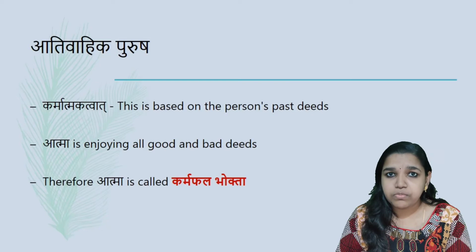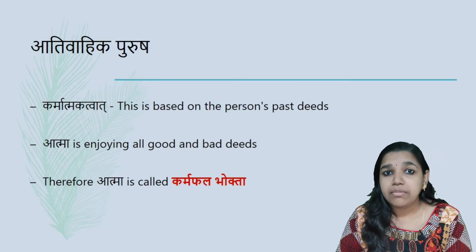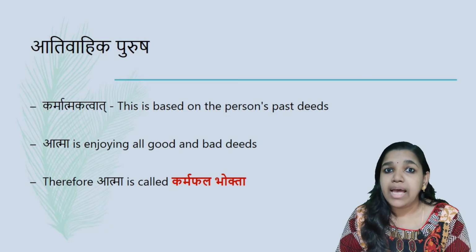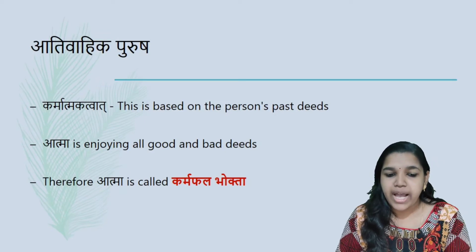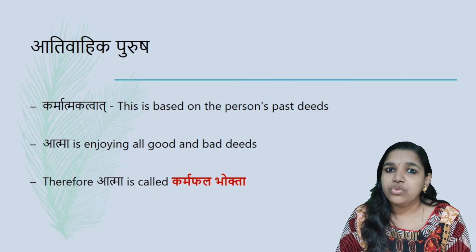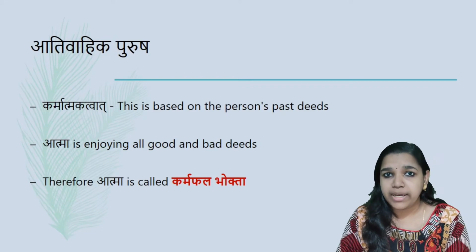Karmatmakatvat: this movement is based on the karma that the person has done. So based on the karma and karma phala, this movement will occur, and Atma is considered to be enjoying all the good and bad deeds, and therefore Atma is considered to be karma phala bhokta. Bhokta refers to enjoyer. So this karma phala, whether good or bad, will be enjoyed by this Atma.